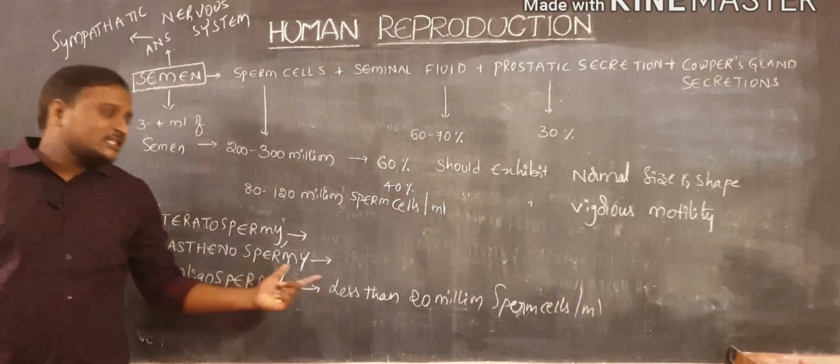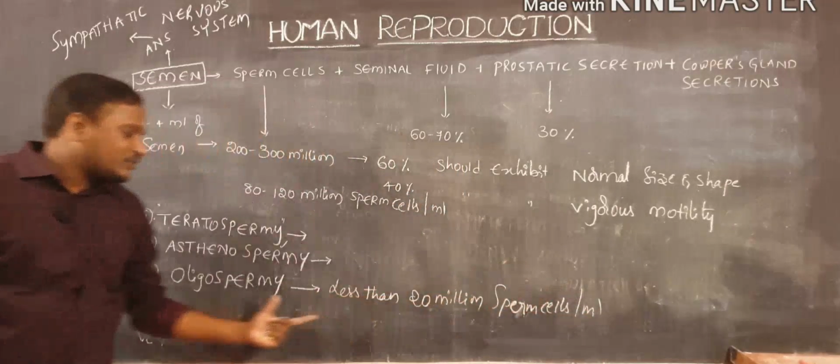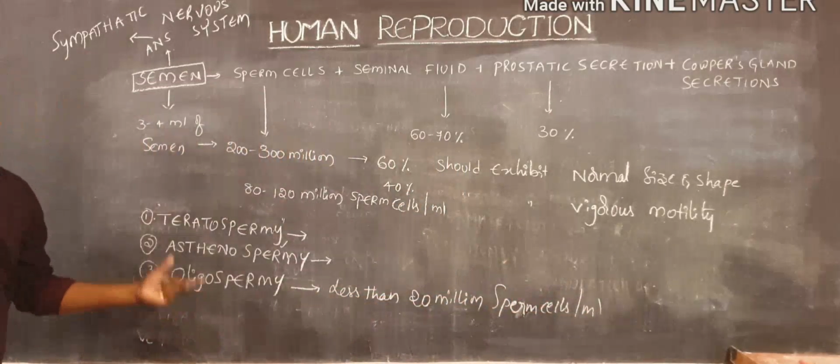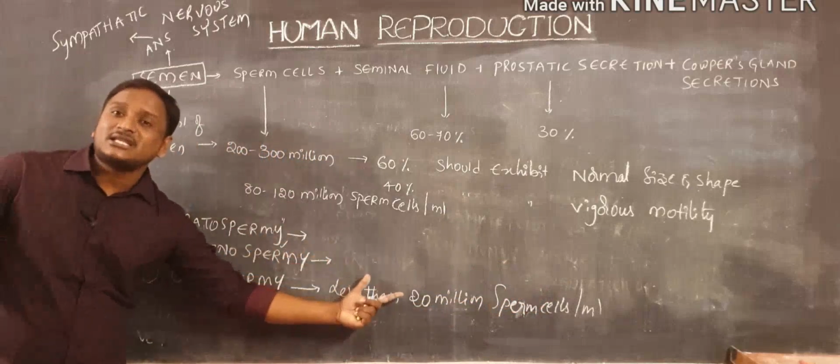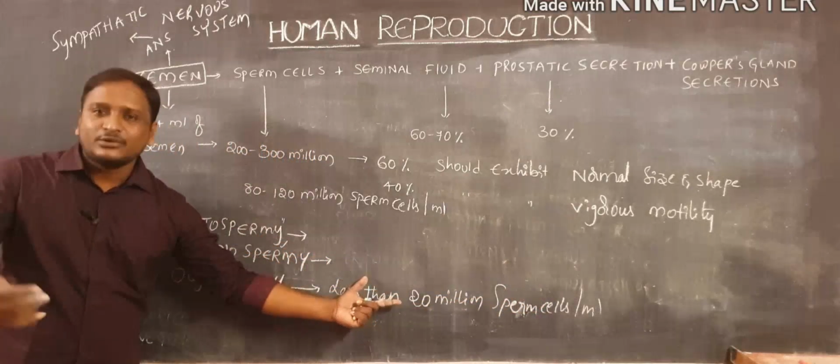If the sperm cell number is reduced to less than 20 million, even in that condition, that person is unable to produce a new individual.